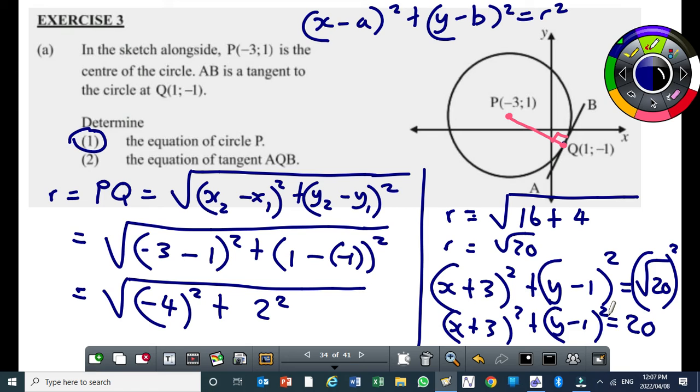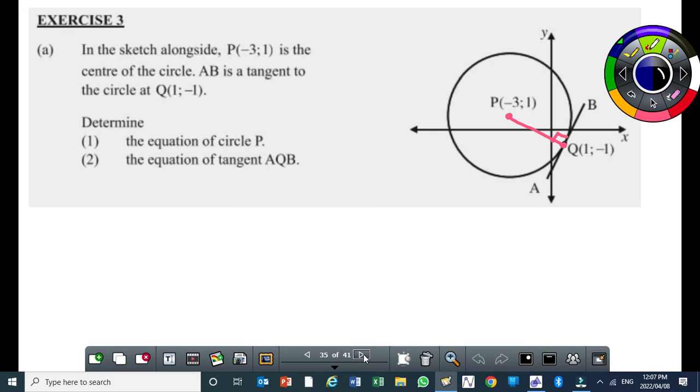Alright. So let's move on to the next question. The next question says, determine the equation of the tangent AQB. So AQB is the tangent. If I want to find the equation of the tangent, I need to know its gradient. But I can't calculate its gradient directly because there's only one point along that tangent. So I have to use the gradient of the radius first.